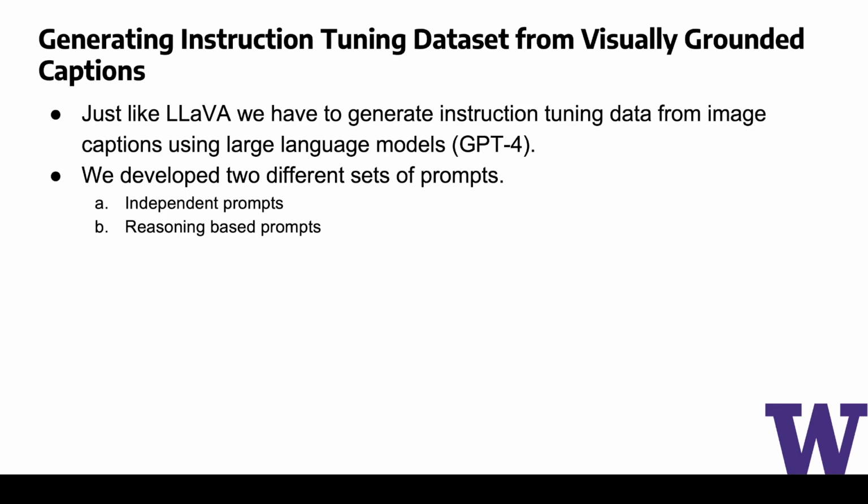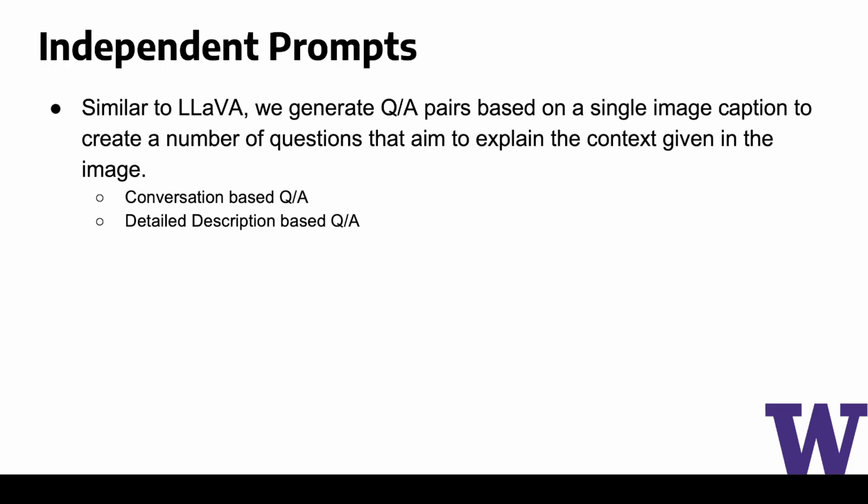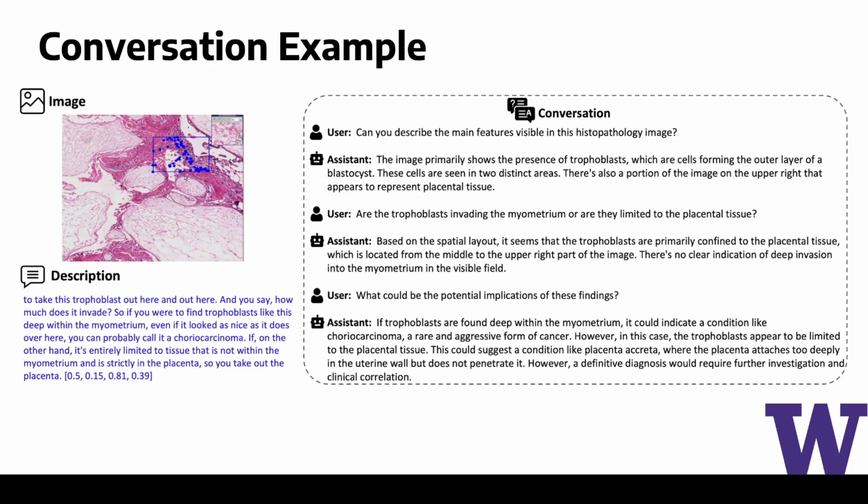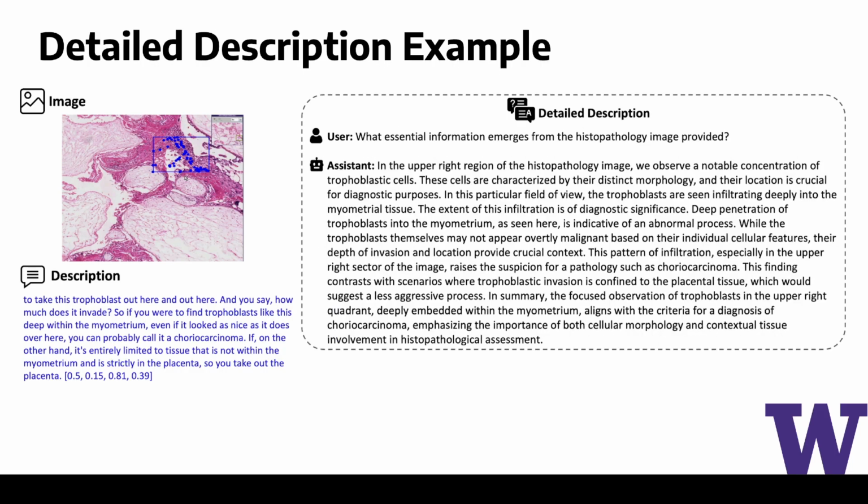So after curating our visually grounded dataset, we move on to generate an instruction tuning dataset. We use two different categories of prompts here, independent and reasoning-based. For independent prompts, similar to LLaVA-Med, we use conversation and detailed description-based prompts. These are called independent, where each image caption pair is considered to be independent from one another. The objective of a conversation prompt is to construct a dialogue between an AI assistant and a human inquiring about the histopathology image. Similar to LLaVA, we use GPT-4 and the image description to generate this question-answer data. And similarly, the aim of the detailed description-based prompt is to provide a detailed observation of the image.